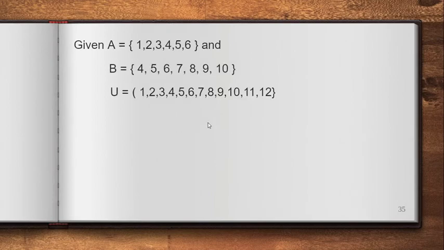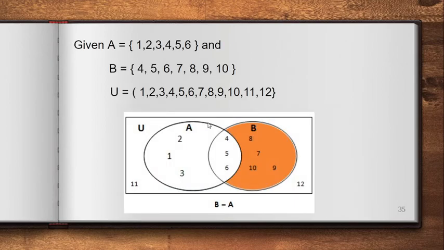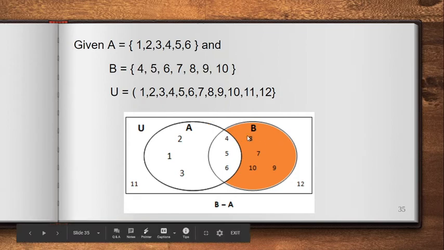So, in a Venn diagram, we will represent this as this orange part is the B minus A, meaning to say the unique elements under B. So, those are 7, 8, 9, and 10.